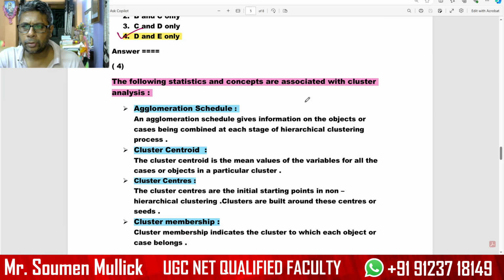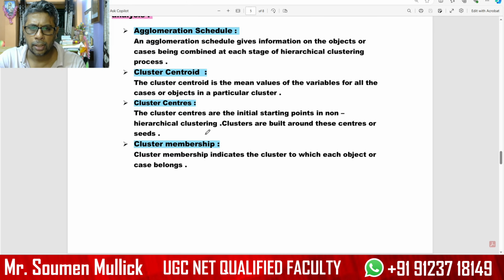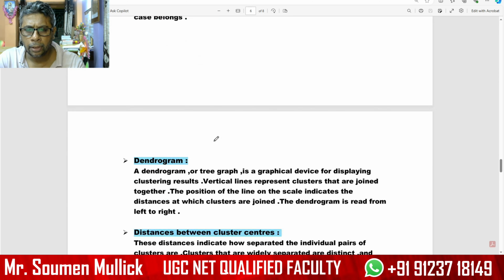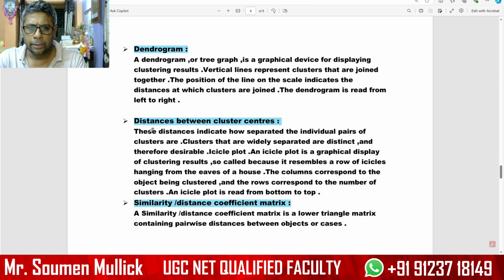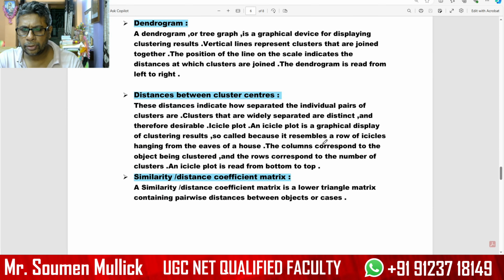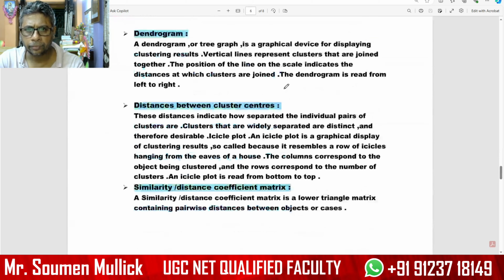Associated with cluster analysis are the agglomeration schedule, cluster centroid, cluster membership, dendrogram, distance between cluster centers, and similarity or distance coefficient matrix. You try to read and remember these steps. It would be effective for this analysis.